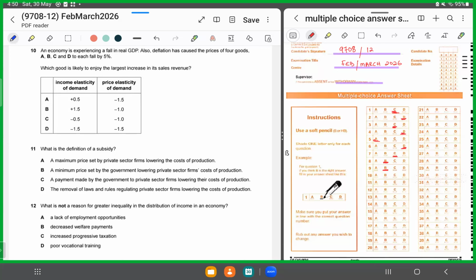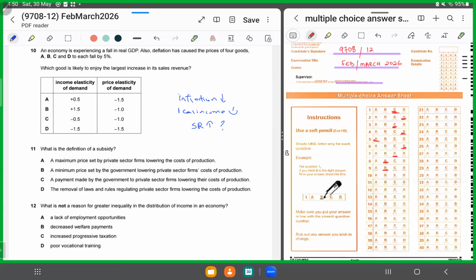Now, price elasticity of demand is percentage change in quantity demanded divided by percentage change in price, right? So now what is happening? The price level is falling and real income is also falling. Now they are asking which good is likely to experience the highest increase in its sales revenue, right?